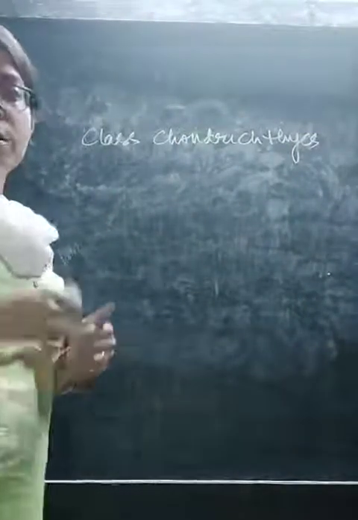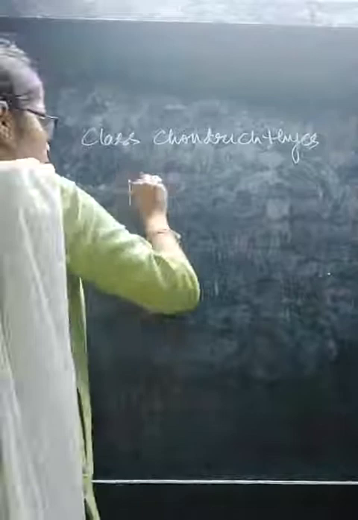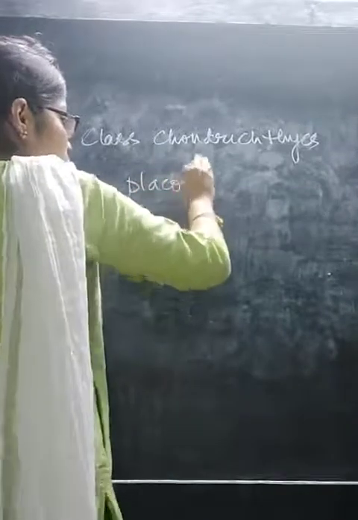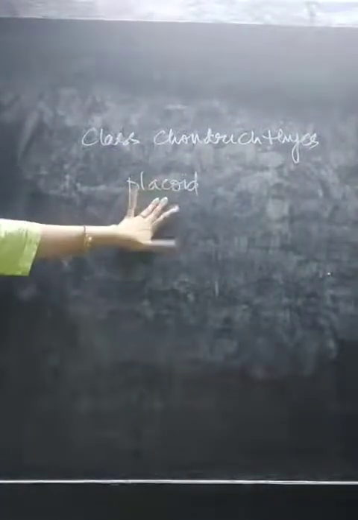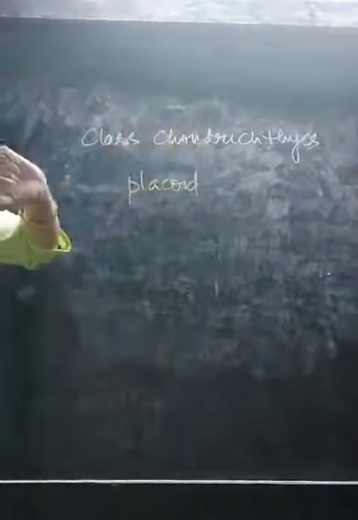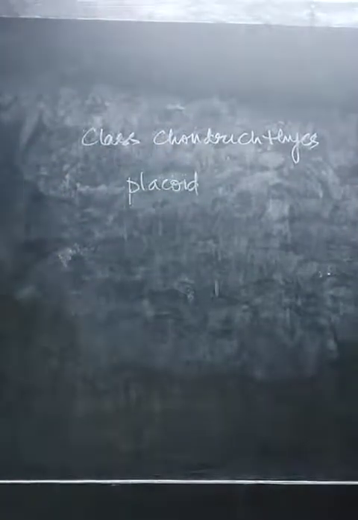Class Chondrichthyes consists of all the aquatic animals, mainly the fishes, whose body is covered with microscopic placoid scales. There are many types of scales: placoid, cycloid, ctenoid, ganoid. Only the placoid scales are found in the organisms of class Chondrichthyes.